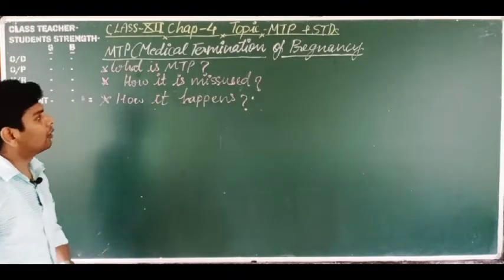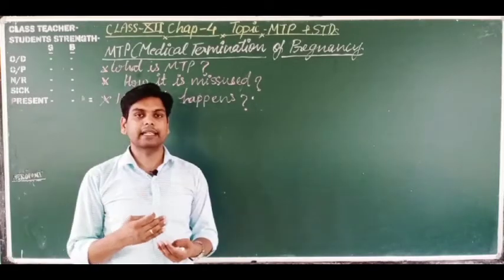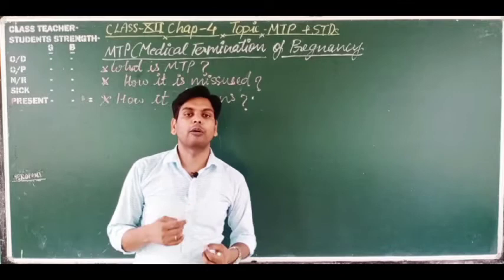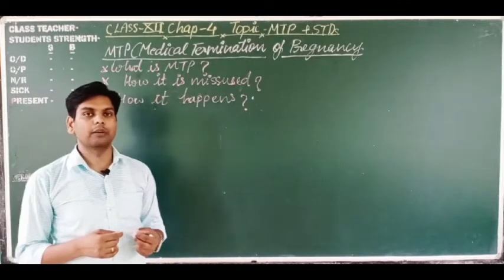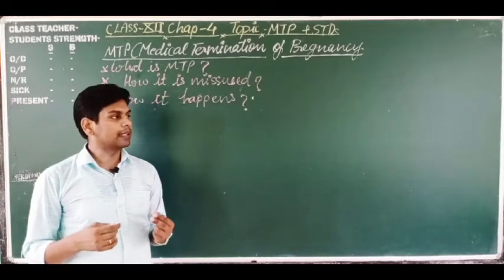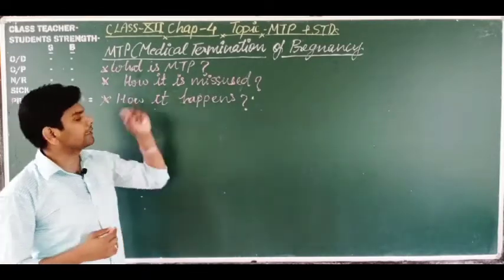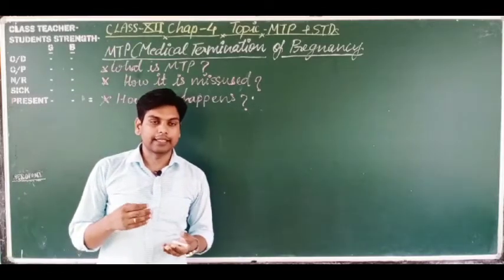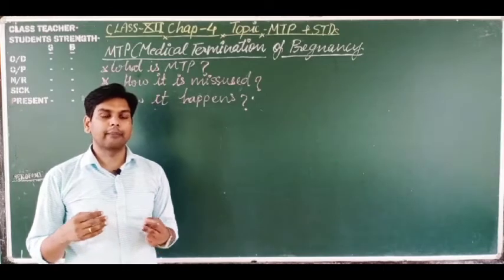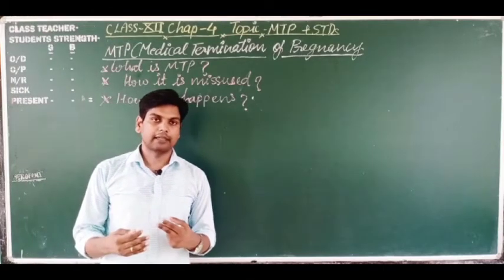So dear students, first, what is MTP? MTP is the surgical, chemical and vacuum removal of the embryo developing inside the mother's womb. This is known as the medical termination of pregnancy. But why is it done? It is used to remove the embryo in the embryonic stage, up to 20 weeks or the first trimester.